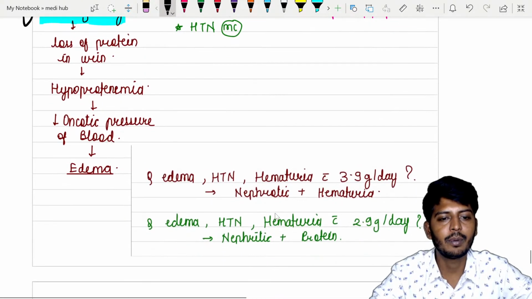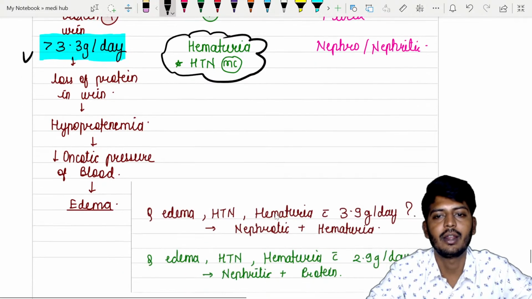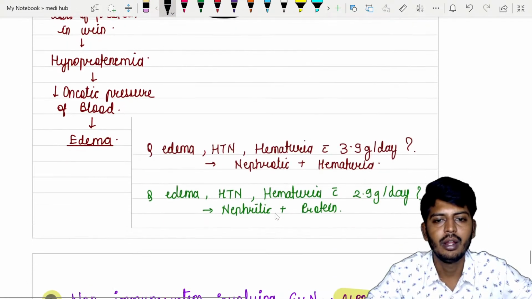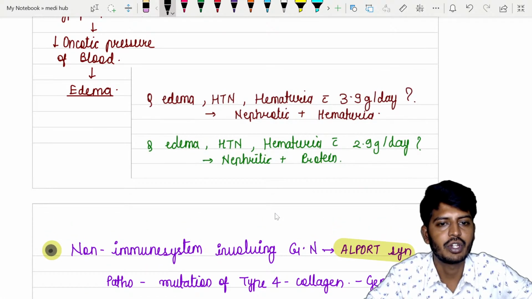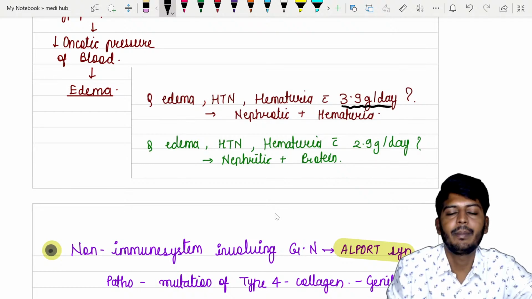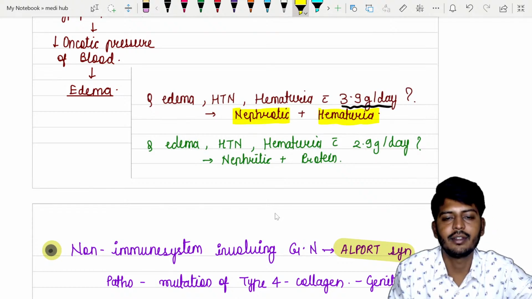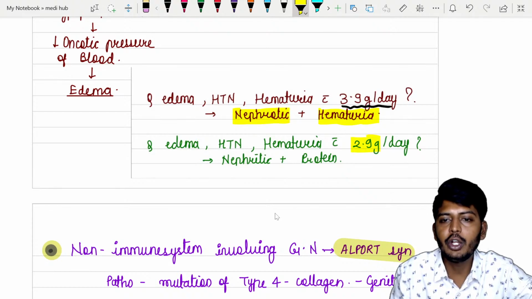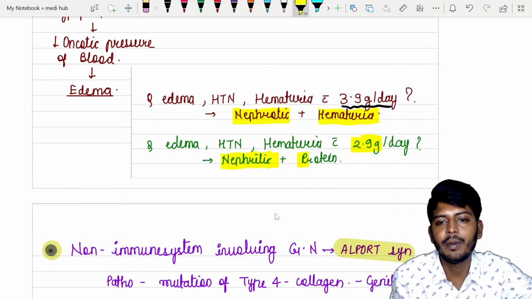So in the nephrotic range of proteinuria, and here in the nephritic syndrome, patient will develop hematuria. Hematuria will be there. Okay, now uremic syndrome is a clinical thing. Increase of urea level will be seen. Okay, so let's go to the next important aspect. For example, this is a very important question. A patient is having edema, hypertension, hematuria with 3.3 gram per day proteinuria. So that time, anywhere 3.3 is there, that means nephrotic syndrome plus along with that hematuria is there. You can't tell nephritic syndrome, nothing like that. For example, hematuria is there but only 2.9. If it is less than 3.3 gram per day, then hematuria will give you the conclusive nephritic syndrome plus proteinuria, like that.